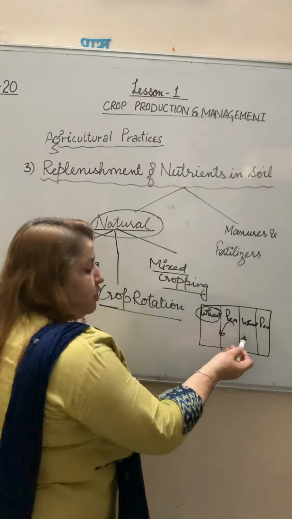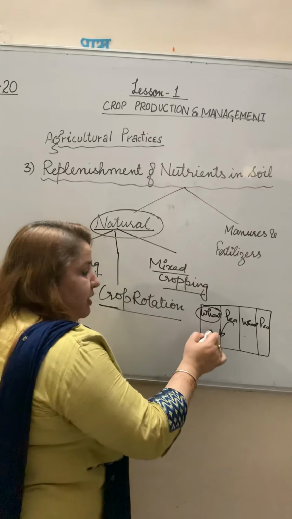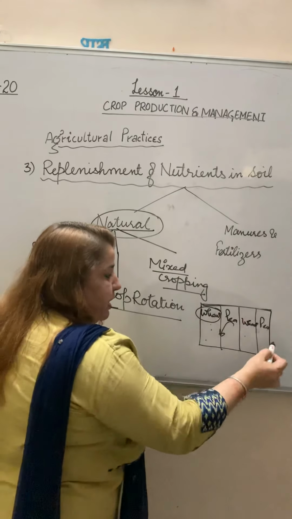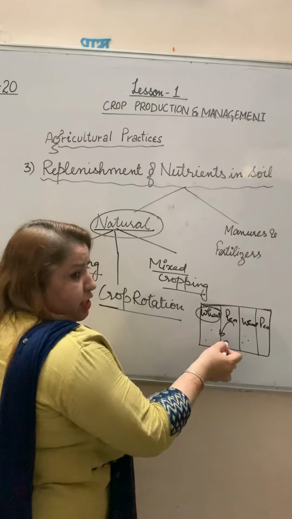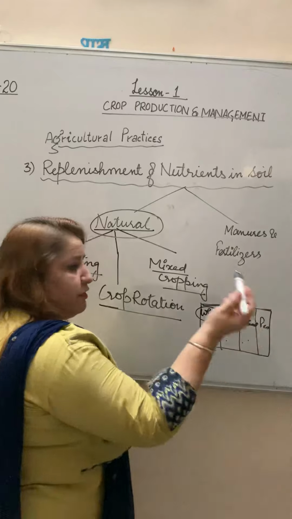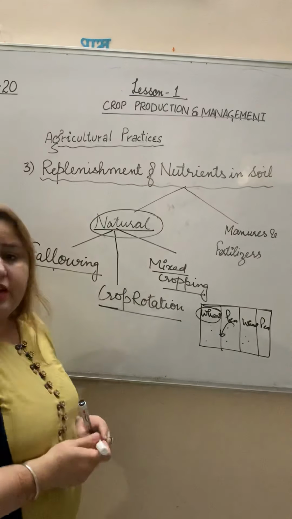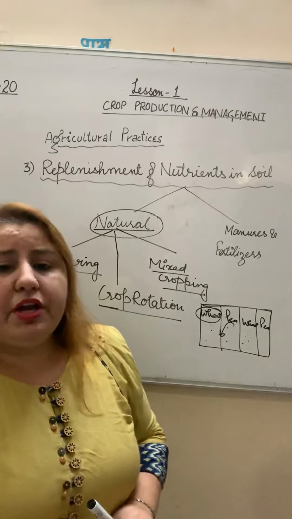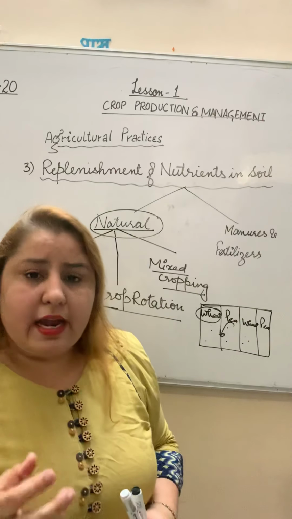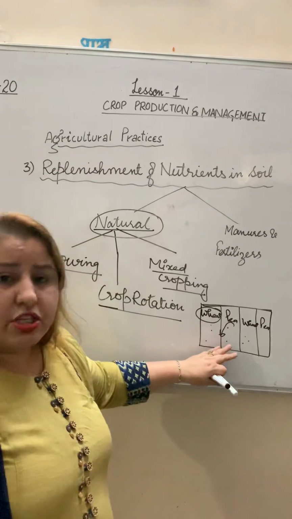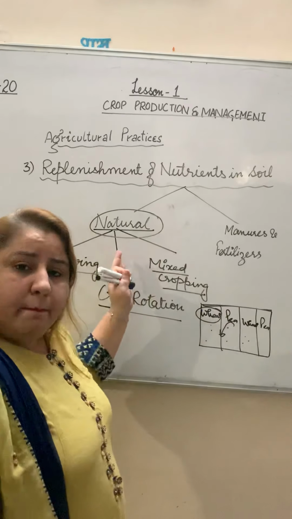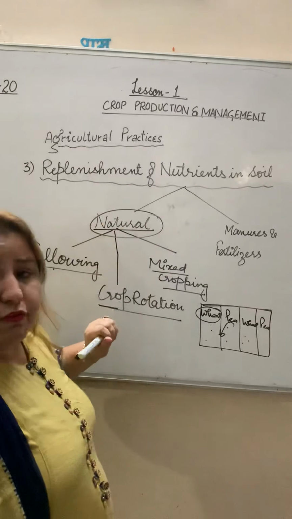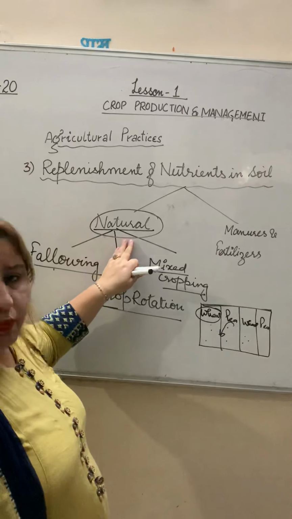Wheat is using, pea is giving. By this method the soil becomes healthy again. Peas absorb atmospheric nitrogen, convert it into nitrates, and replenish the soil. These are the three different natural ways of replenishing nutrients in the soil.